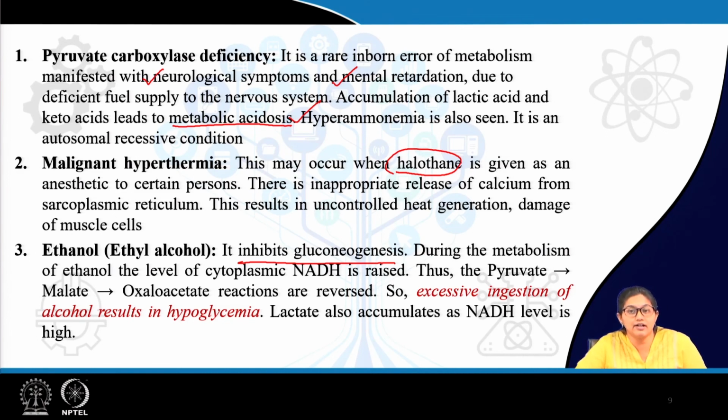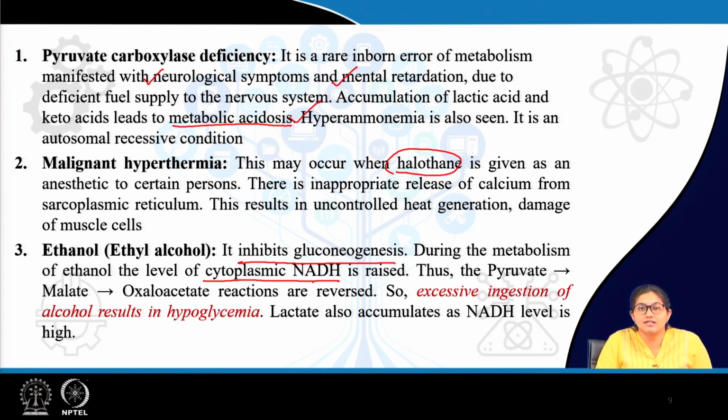Ethanol is converted to acetaldehyde and this acetaldehyde is converted to acetic acid, and in both of the cases there is utilization of NAD, and this NAD is converted to NADH. So, basically there is raised amount of NADH, cytoplasmic NADH is raised.